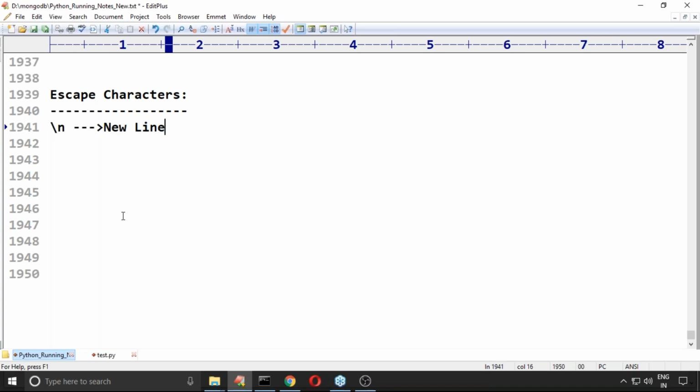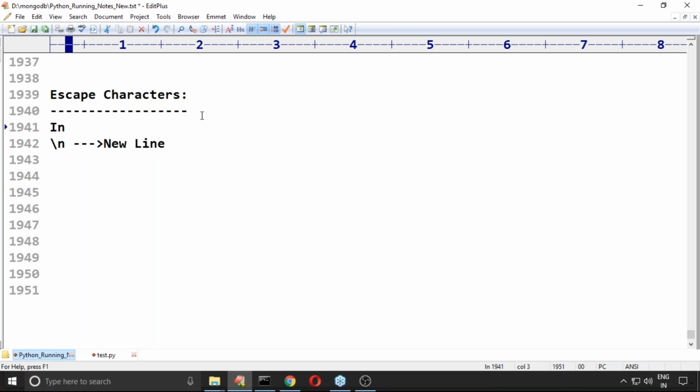This is called an escape character. In string literals, we can use escape characters which have some meaning or functionality. What the various escape characters are, I will take care of that.